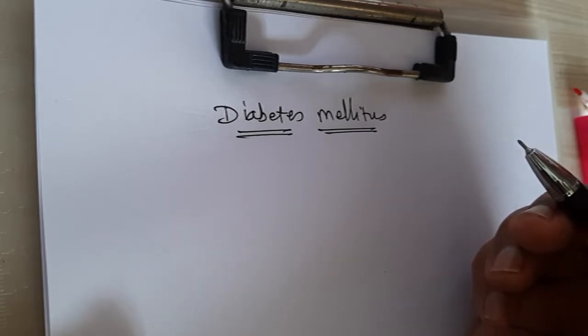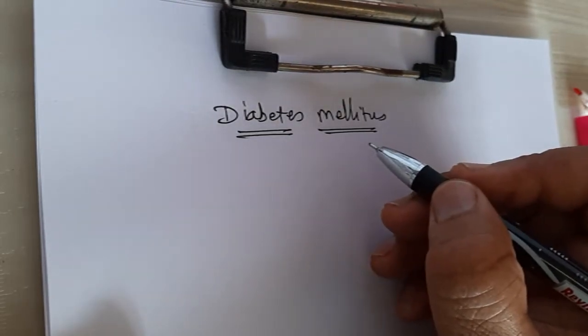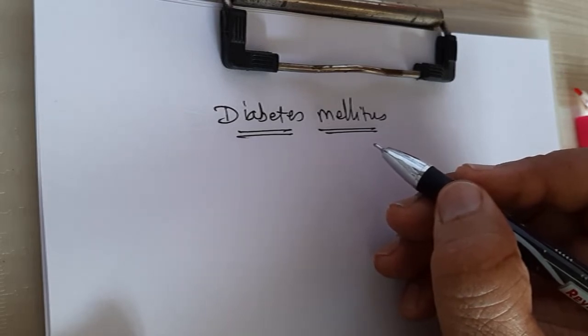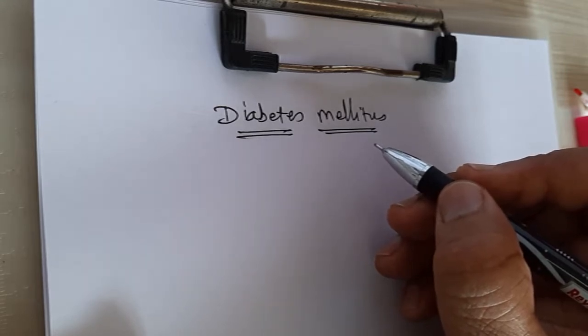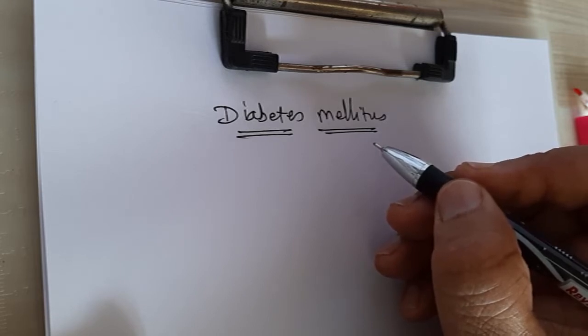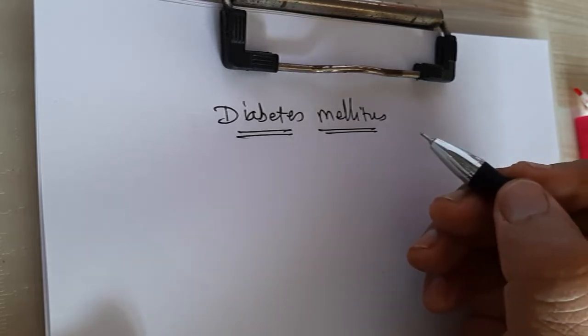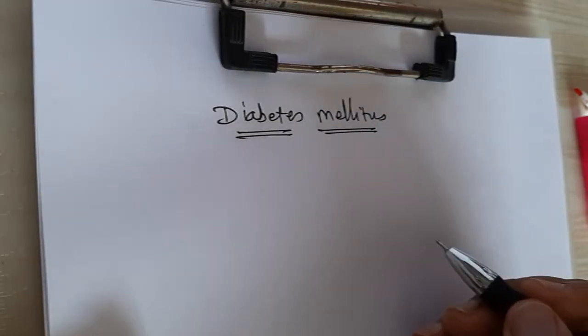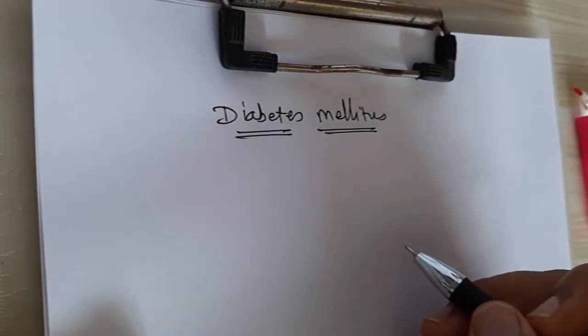This endocrine disorder is very common in human beings, but nowadays the incidence of diabetes mellitus is increasing in pet animals like dogs and cats. This condition is very rare in bovines and ruminants. Why it is rare in bovines, we will discuss in a subsequent lecture.